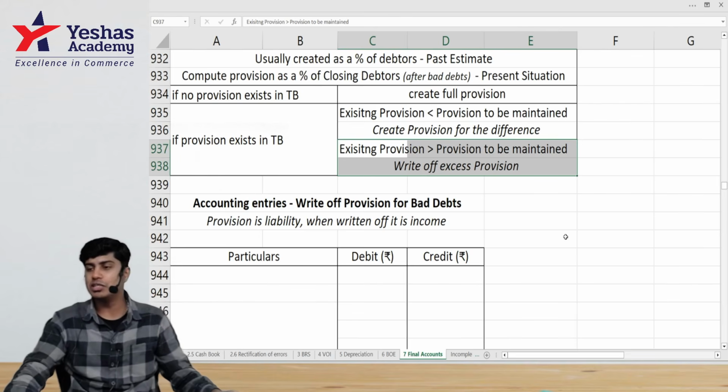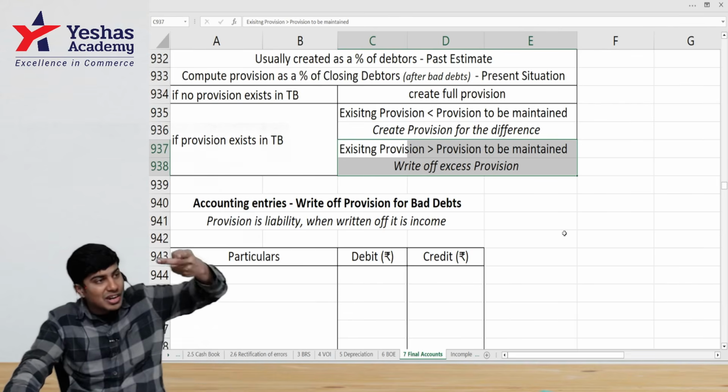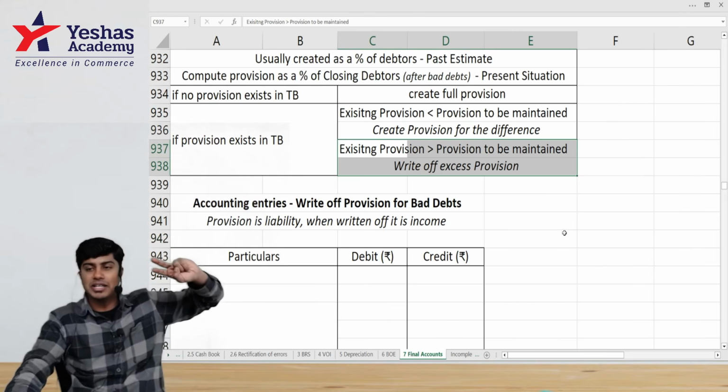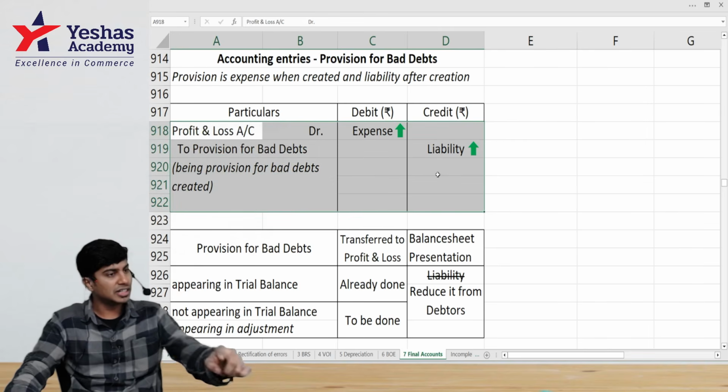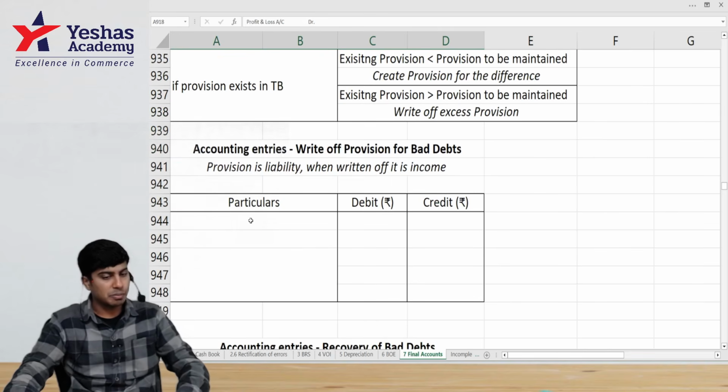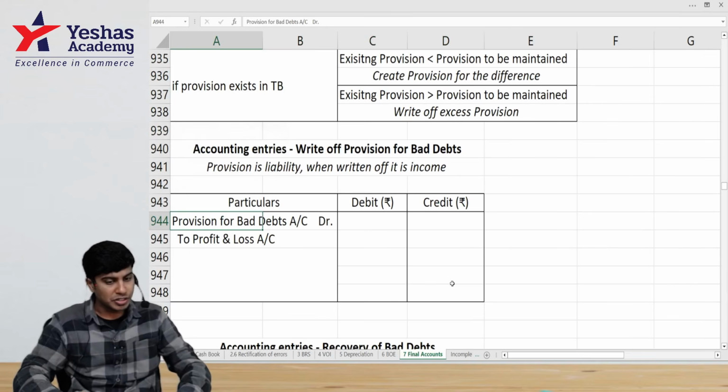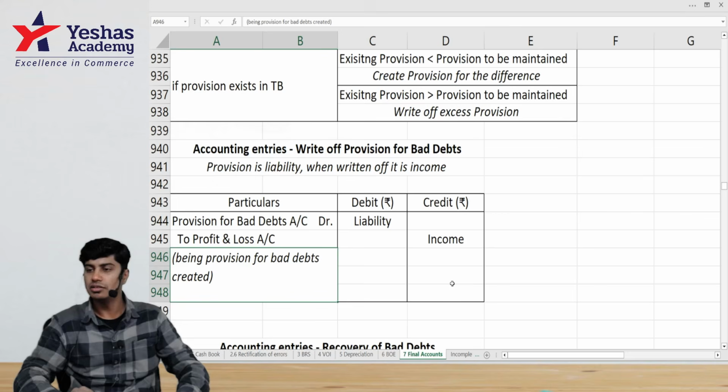To write off that excess provision, what do we do? We will reverse the entry that we did in the past. What is the entry that we did here? P&L to provision, that is to create. If you have to reverse the provision, the entry will be provision to P&L.